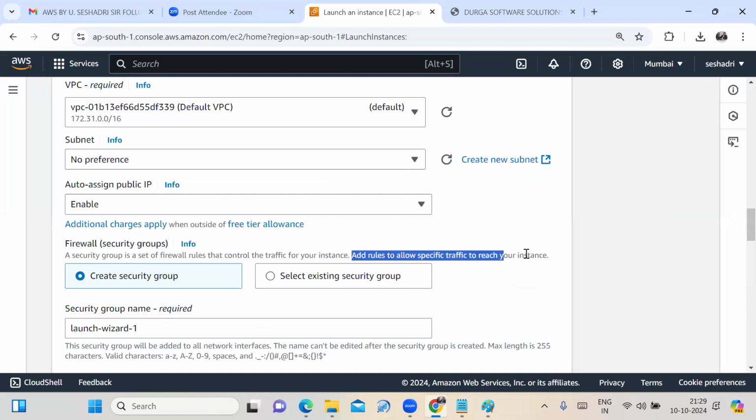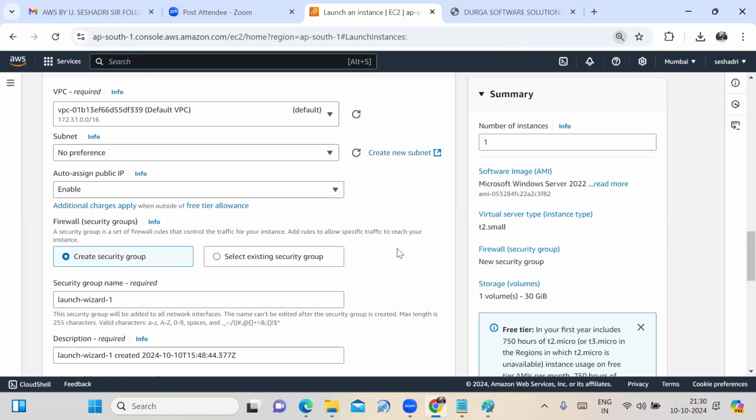Add rules to allow specific traffic to reach your instance. Adding the rule allows the traffic to reach your instance. For that, you need to create the security group. If you are creating the security group, the default name it is providing is launch wizard one. For our understanding purpose, I am creating the security group, that is nothing but Windows 222 SG AMG1.